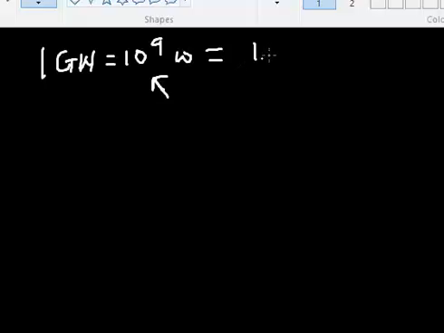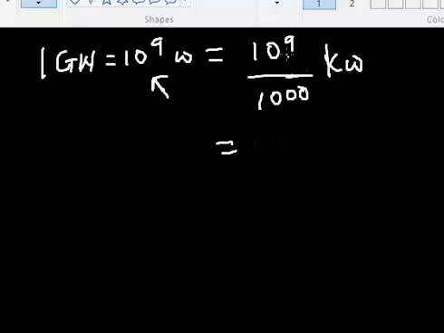It's vice versa. Okay, so that's going to be 10 raised to the power 9, then divided by 1000, that is divided by 10 raised to the power 3, which is now in kilowatt. So when you divide 10 raised to the power 9 by 10 raised to the power 3, that will give you 10 raised to the power 6.